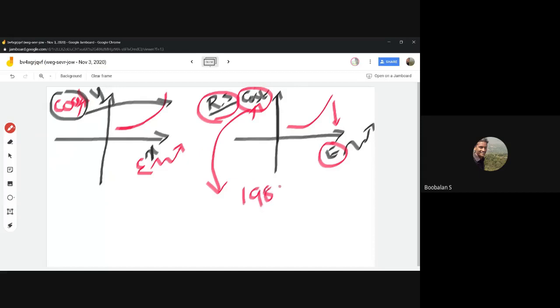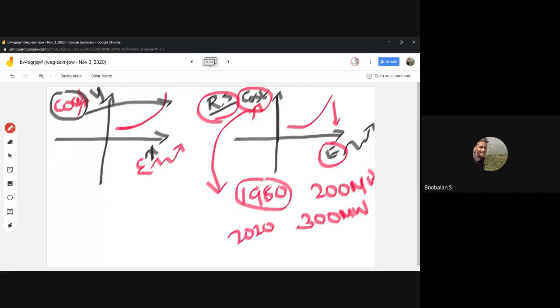So we had two generators. In 1980 one generator of about 200 megawatt, and in 2020 we have one more generator, around 300 megawatt, right? Now each and every generator has its own cost factor. It has its own efficiency, right? So now the common curve will look like this. Every generator has its own curve, and practically the curve will look like this.